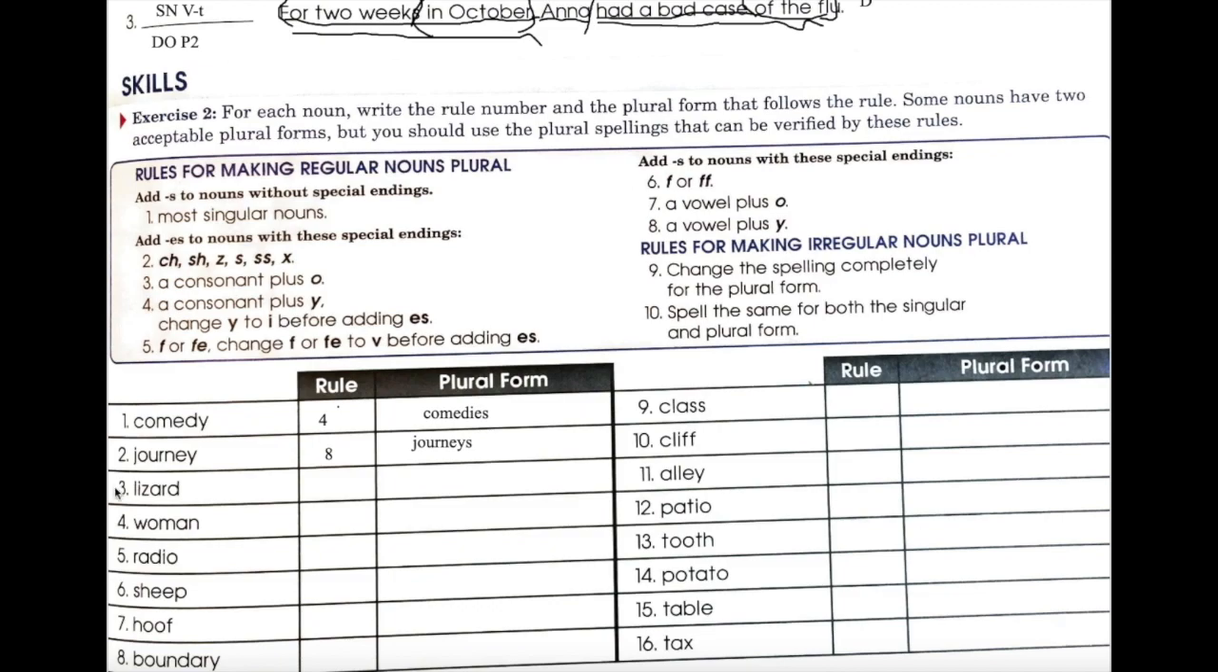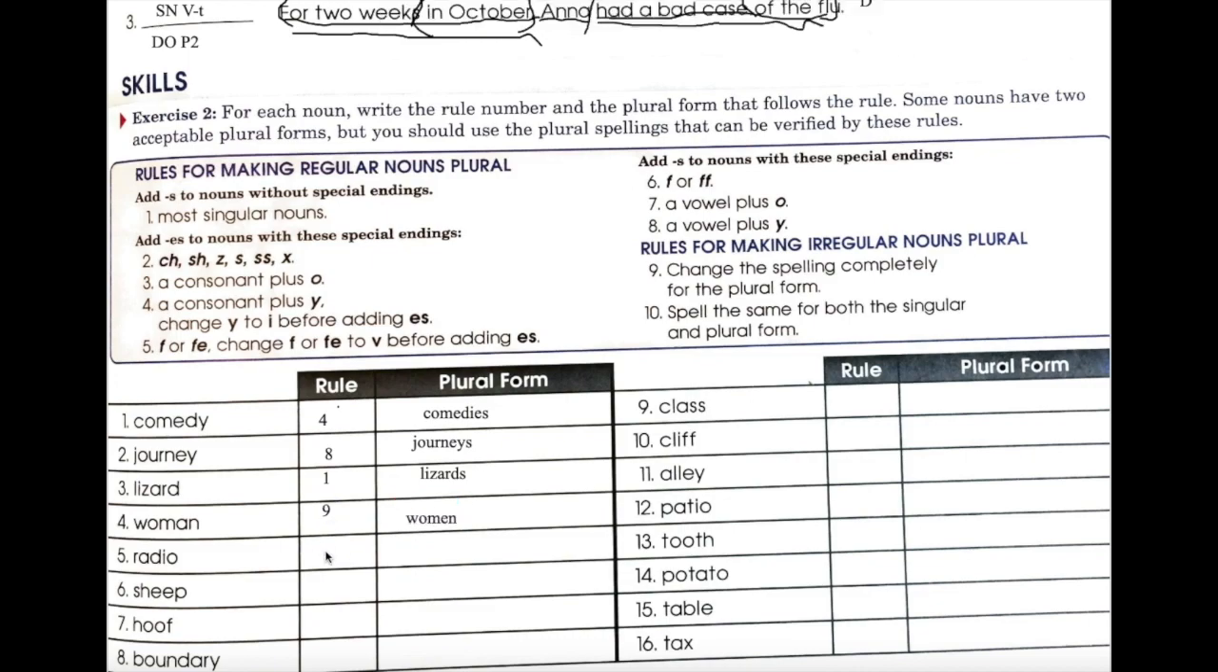Number 3, lizard. There is nothing special about the ending of this word. It's just a regular old noun. So it's rule number 1. For rule number 1, we just add S. Lizards. Woman. Woman is all irregular. It's completely irregular. So it's number 9. We know that the plural of woman is women.